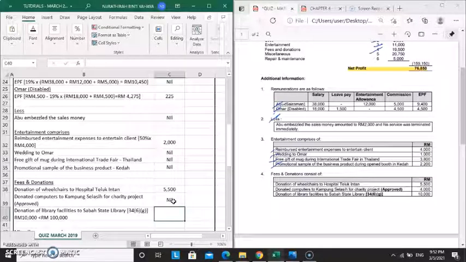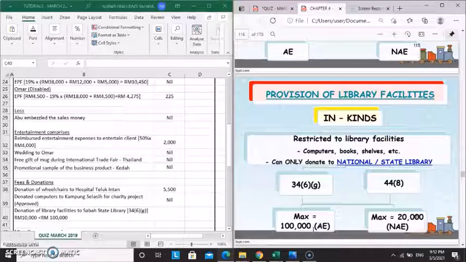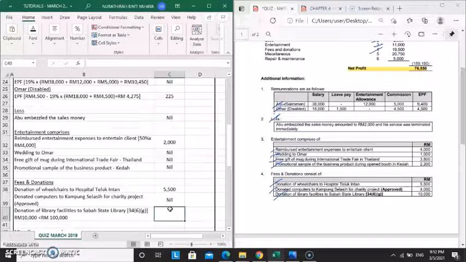Then the next donation is donation of library facilities to Sabah State Library. Section 34, subsection 6G. Okay, this subsection can only be donated to national or celebrity. Yes, this is a celebrity, and the maximum allowable expenses here is 100,000 ringgit. So from these questions, the donation is only 10,000 ringgit, which is less than 100,000 ringgit, the maximum value. So this donation is considered as allowable expenses. So we record it as nil.